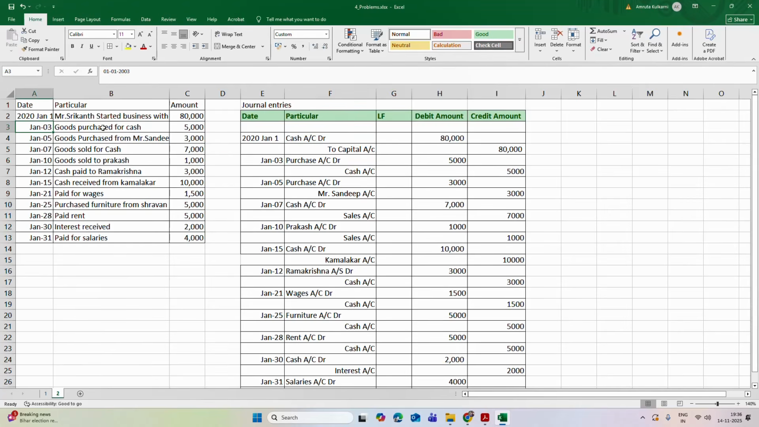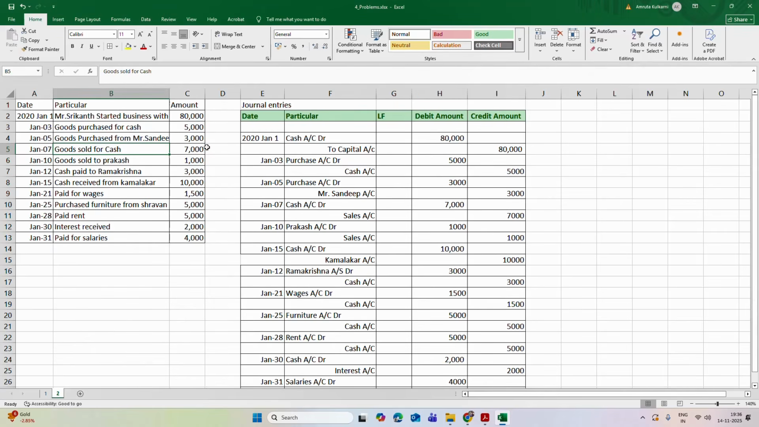Now on January 3, goods purchased for cash rupees 5,000. So which account will be increased? Purchase account will be increased for 5,000, and this purchase is made from cash. That's why cash account is to be credited. Then goods purchased from Mr. Sandeep. So purchase account is debited and Sandeep account is credited by 3000.